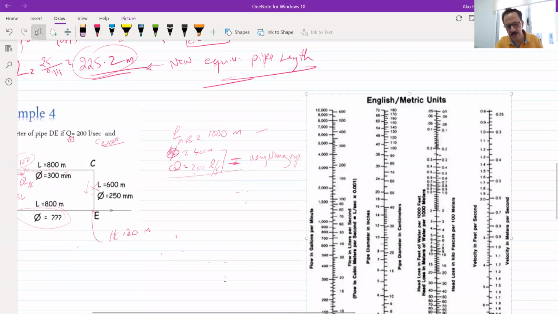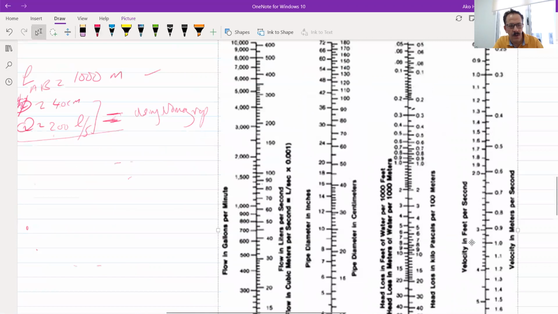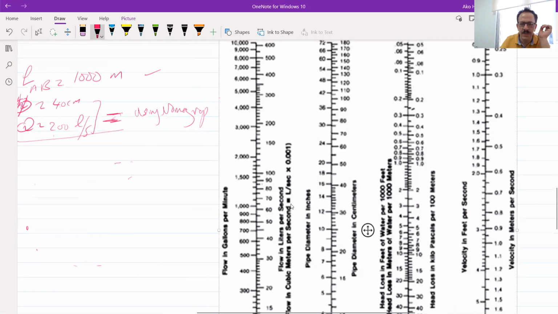Okay, let's use this one. So I have 40 by 200. Where's the 200? This is 200 liter per second, and there is 40. This is the 40.